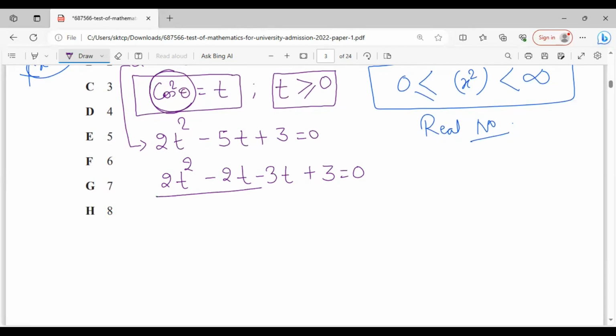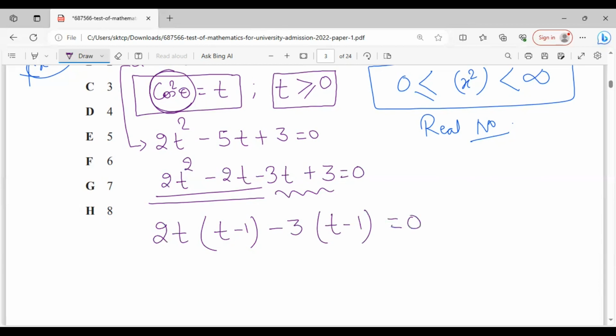Okay, so now take the common factor. From this part you will get 2t as common, so we will get t minus 1. From this part, we can take minus 3 as common, so that we get t minus 1 as a common factor.